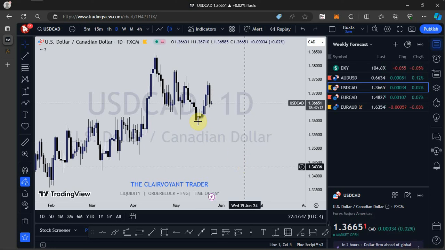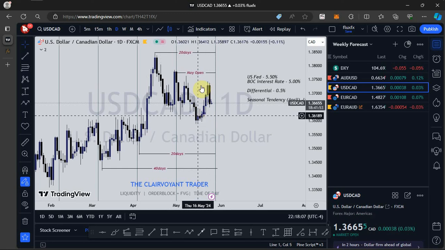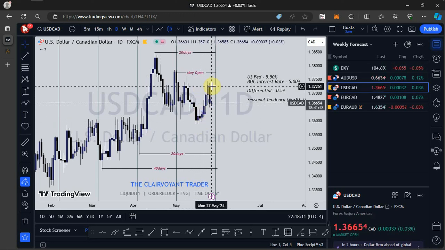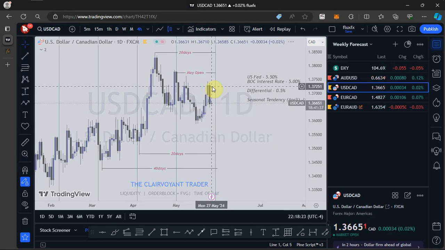USD CAD also gave us a bullish sentiment last week. But as it stands now, price is stuck within this range right here. So on the daily we are not really seeing things clearly as far as the bias is concerned. Whenever you are on a higher time frame and you're not really seeing a clear bias, what you do is switch to a lower time frame so that you get things clear. So you take note of that.